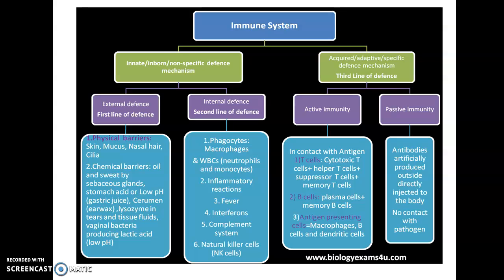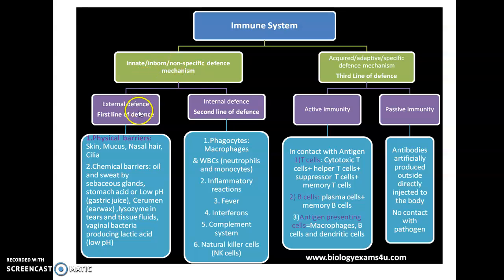So we know that the innate defense mechanism is inborn. It is non-specific, right? And the acquired defense mechanism is adaptive and specific. It is the third line of defense. The first and second lines of defense come under the innate defense mechanism.